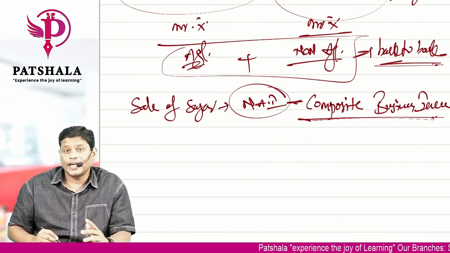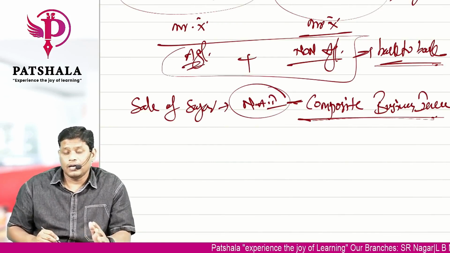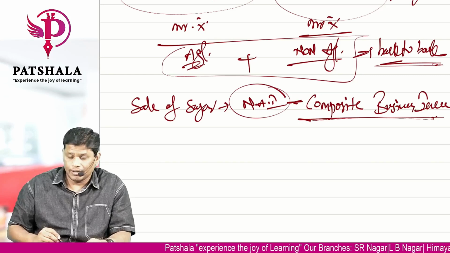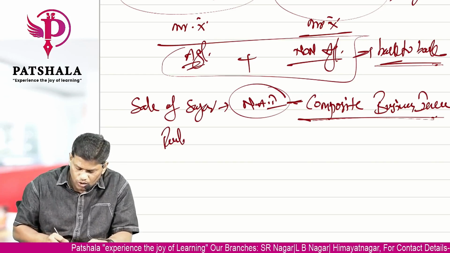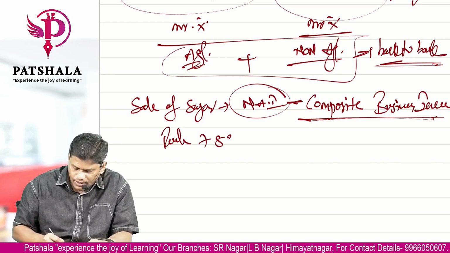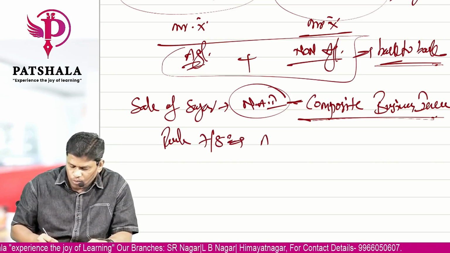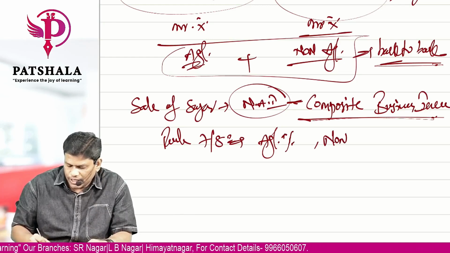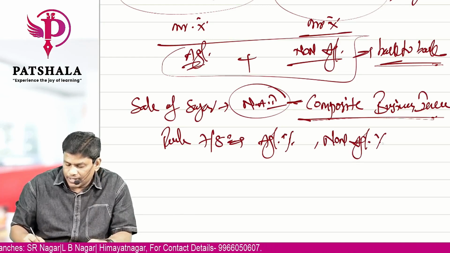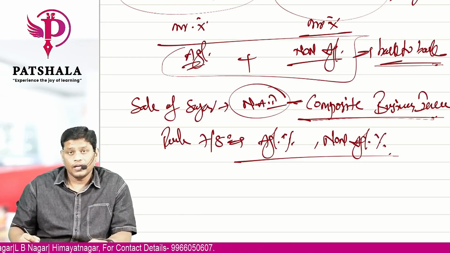So how to segregate this into agricultural and non-agricultural income? For this purpose, they have given some rules in rule 7 and 8. How much portion is agricultural percentage and how much portion is non-agricultural percentage. Okay.